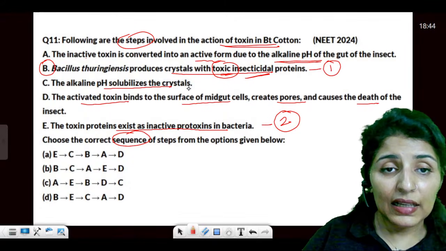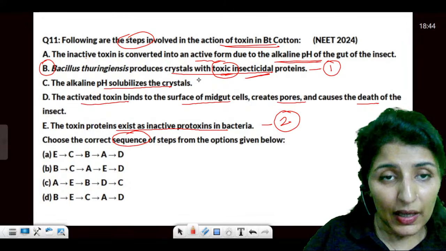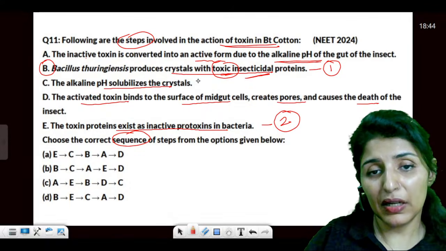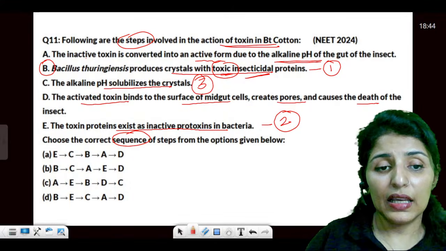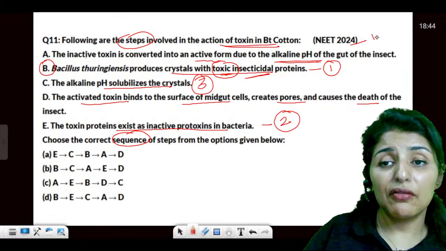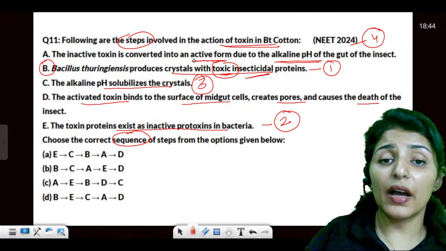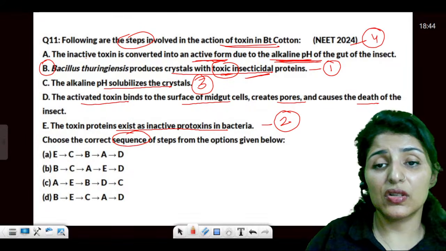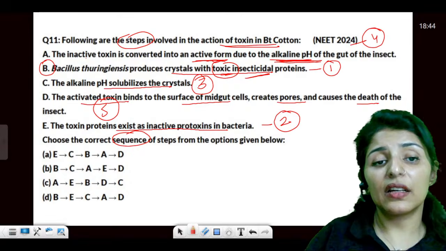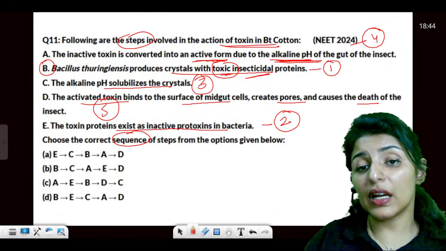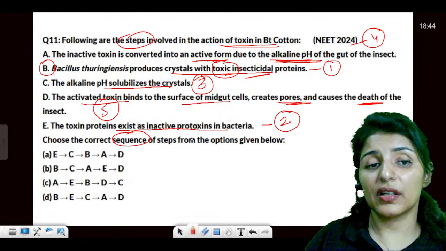Then this gets solubilized in the alkaline pH medium. This is C. Then the inactive toxin is converted to active form due to the alkaline pH. And finally, the active toxin binds to the surface, creates pores, and causes the death of the insect.